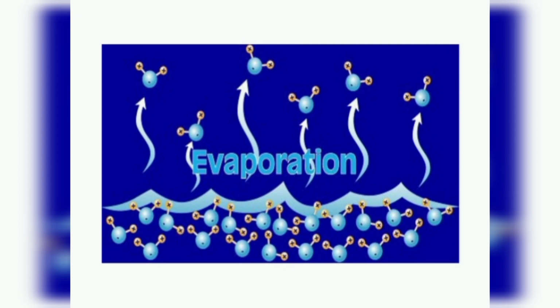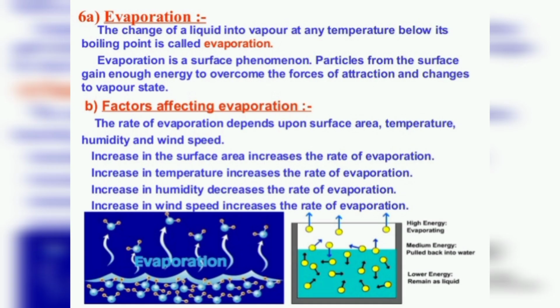Now we will study the next process, that is evaporation. What is evaporation? The change of liquid into vapor at any temperature below its boiling point is called evaporation. We have already discussed that the liquid state can be changed into the gaseous state either by decreasing pressure or by increasing temperature.